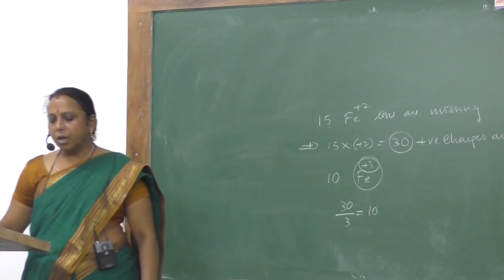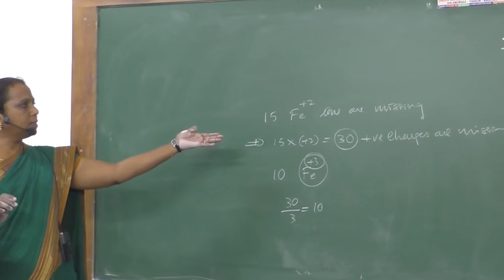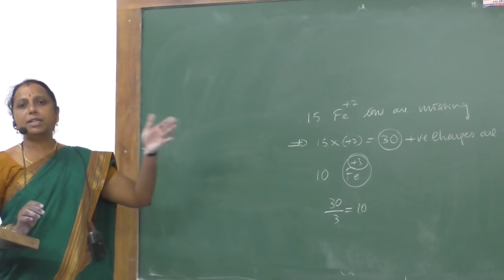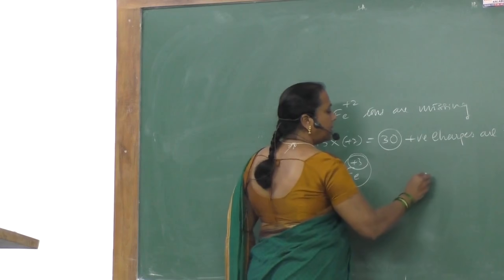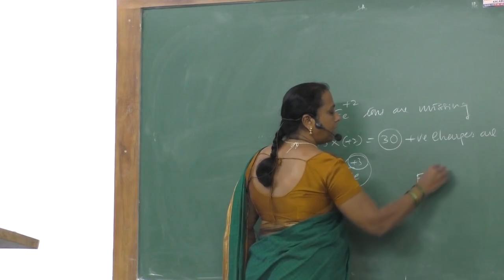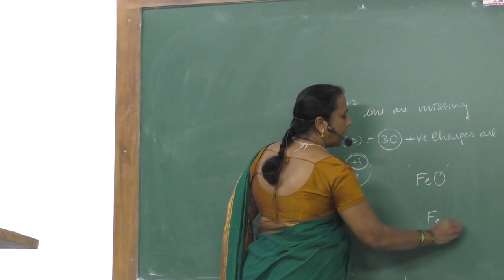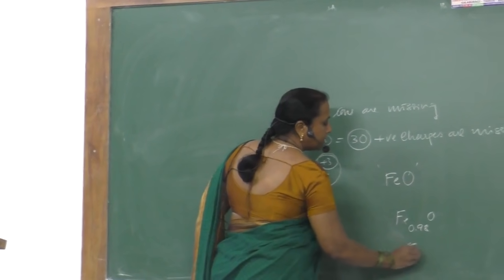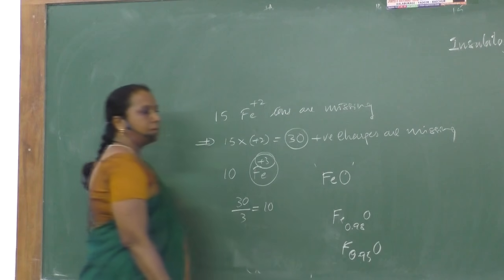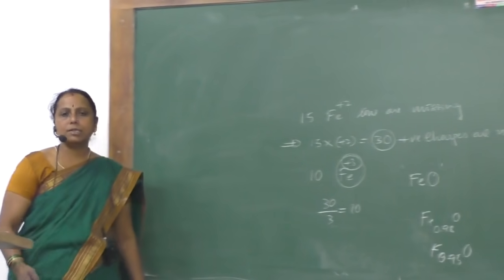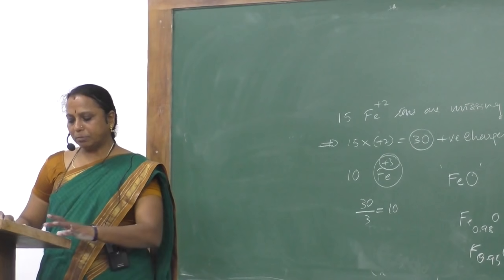Sub question 2. What type of defect does this lead to? We know this is nothing but metal deficiency defect. Because of this deficiency, what will happen? Formula of the FeO expected was FeO, but we may get Fe0.98O or Fe0.95O. In this way, less number of irons are present when compared to the number of oxygens. So we call this as metal deficiency defect.